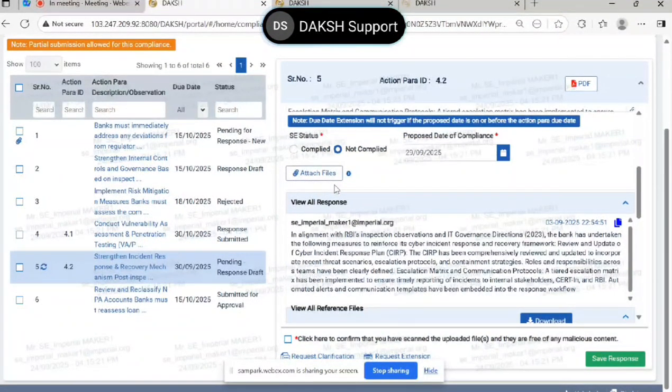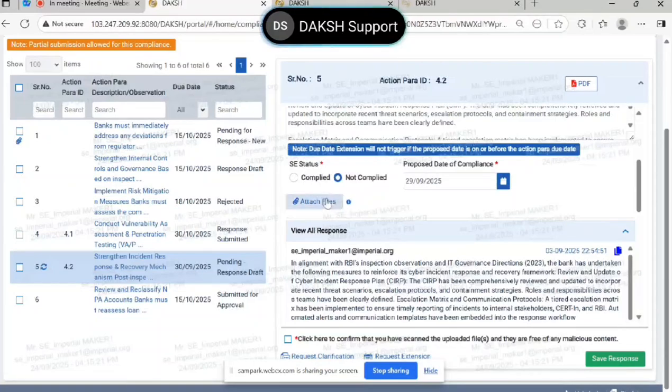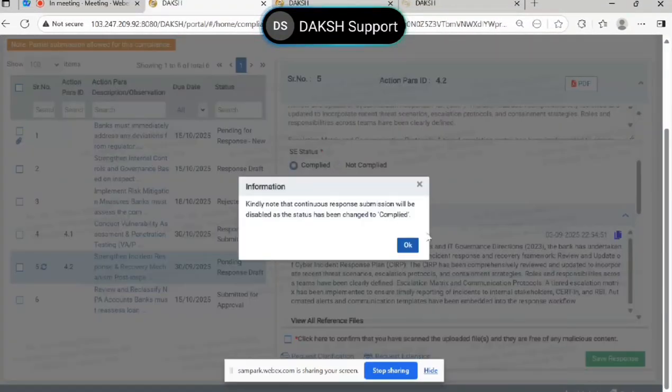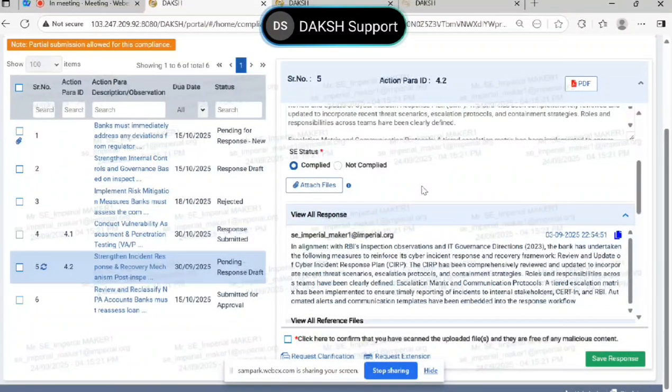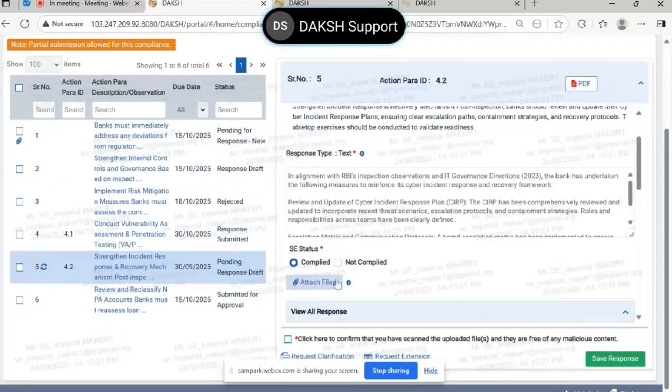Now there is another field on which supervised entity users sometimes get confused, the AC status. What is this compliant and not compliant all about? There are two radio buttons. This is just a submission from the supervised entity. Of course, the ultimate decision whether a para is to be treated as compliant or not compliant lies with the RBI. This is just one additional submission from the supervised entities on whether their response may be treated as compliant or not.